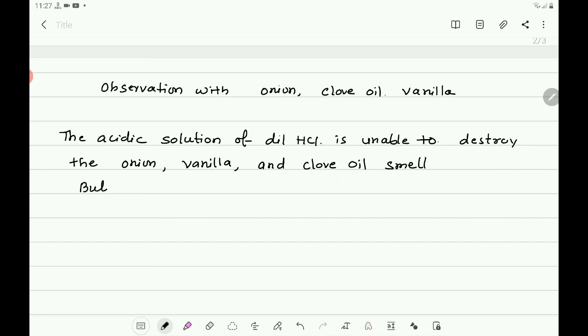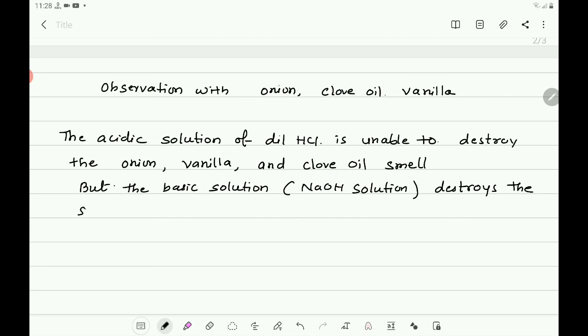But the basic solution, it is NaOH solution, NaOH solution destroys the smell of onion, vanilla and clove oil.